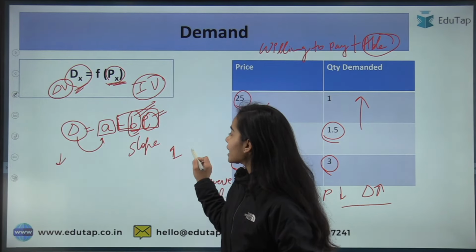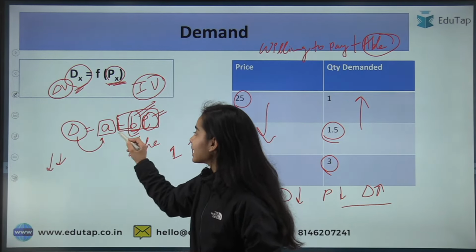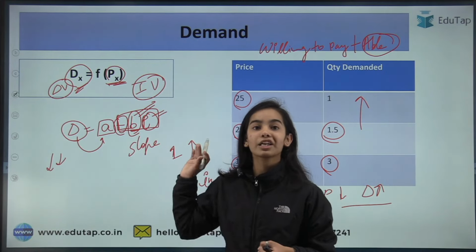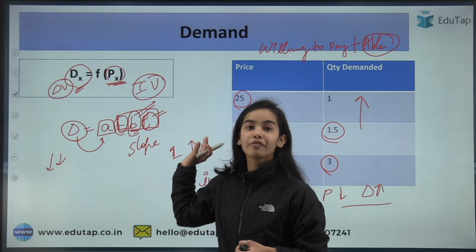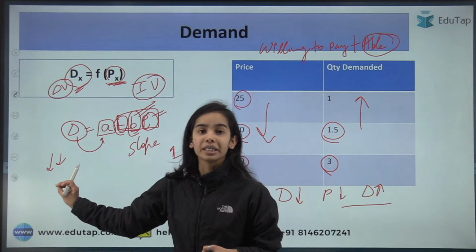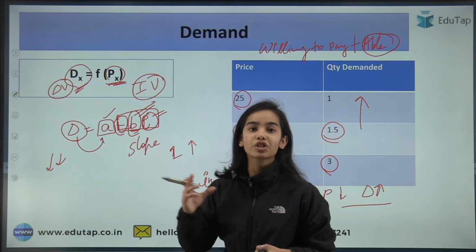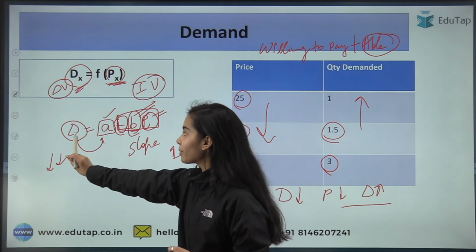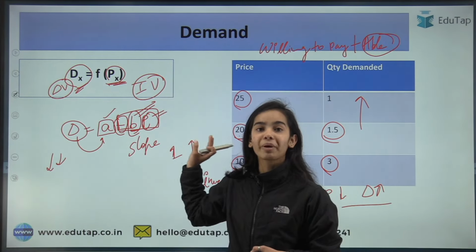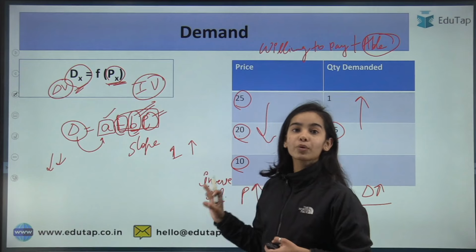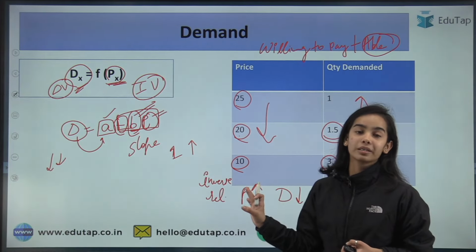And why are we saying that if it is rising, it is falling? Because the negative sign is showing us that there is an inverse relationship between the two variables, between the P and the D. So A is the intercept, B is the slope. Slope tells us how much change is happening in the dependent variable with respect to the independent variable. So I hope you have understood the function and the mathematical equation.